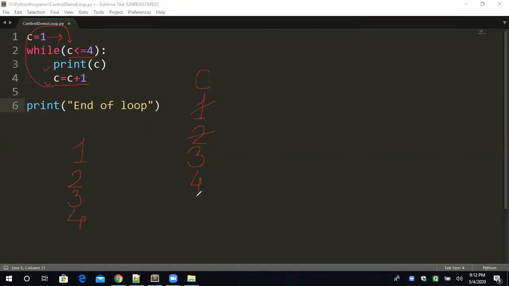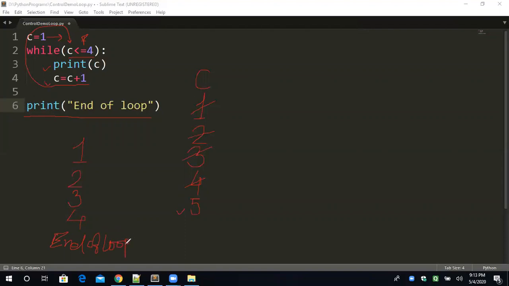Then C is equal to C plus 1. The value of C will reach 5. Now the final value of C is 5. Now we have to check whether 5 is less than equal to 4. No, absolutely no. That means the condition is false. If the condition is false, then this statement will not execute and the control will come out of the loop body. So where is the loop body? The loop body is basically till here. Now the control will transfer to this statement, and after that, end of loop will be printed on the screen.